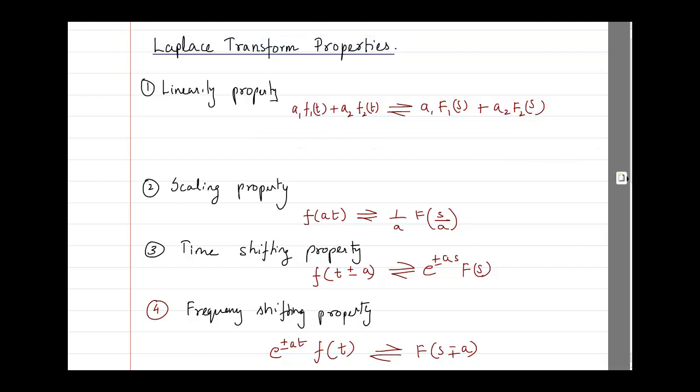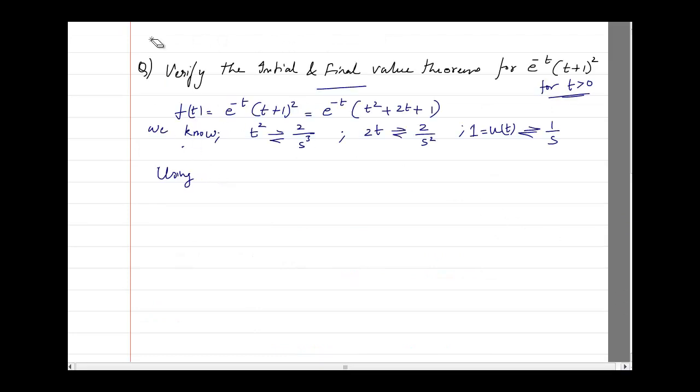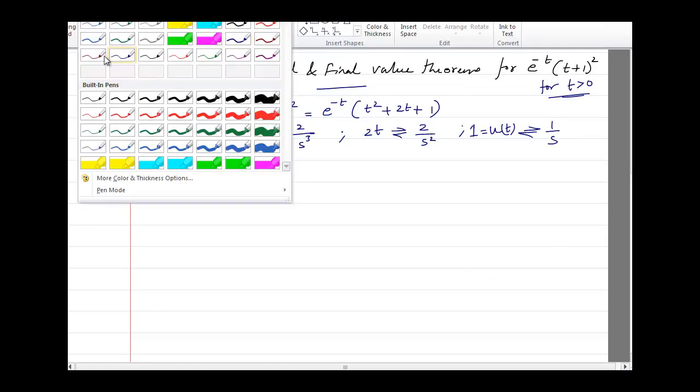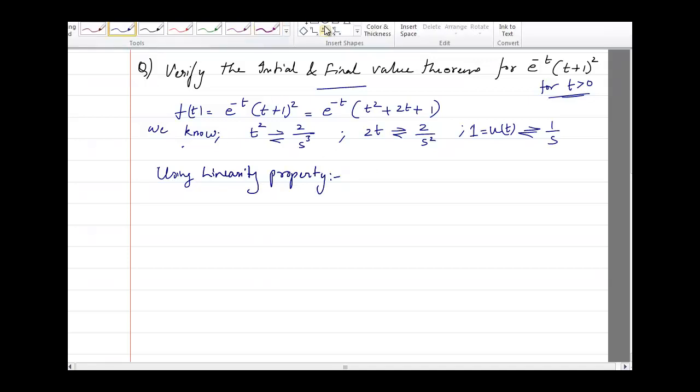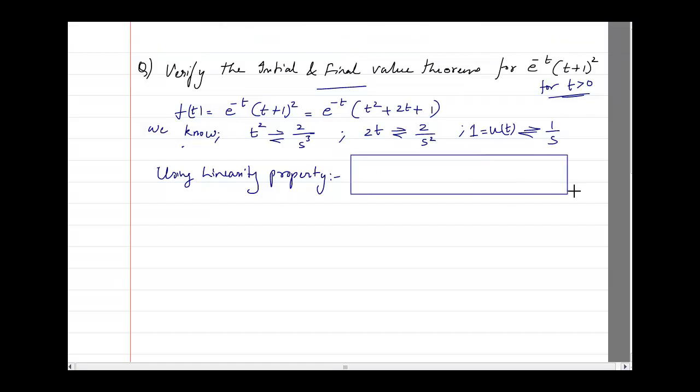So I will use that property and I will write, using linearity property. What is the linearity property? I'm not going to write it here, you have to write. You should be able to write what is the linearity property within the box.